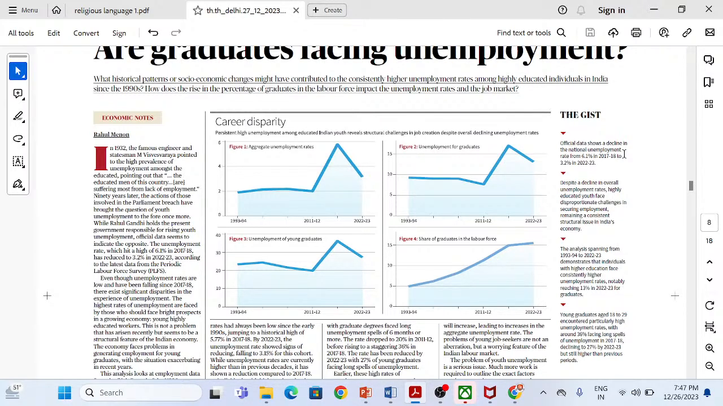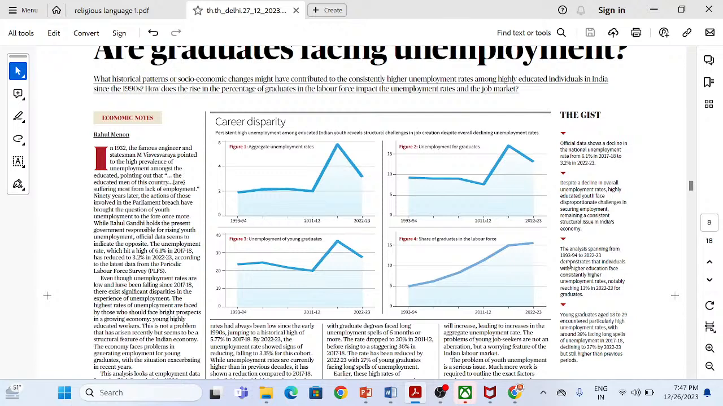Despite a decline in overall unemployment rate, highly educated youth face disproportionate challenges in securing employment, which remains a consistent structural issue in India's economy. Now, this is the important part that you have to understand. ओवरऑल अनएम्प्लॉयमेंट रेट कम हुआ है, पर जो हाईली एजुकेटेड यूथ है उसको चैलेंज फेस करना पड़ रहा है अपनी इंप्लॉयमेंट को सिक्योर करने के लिए.